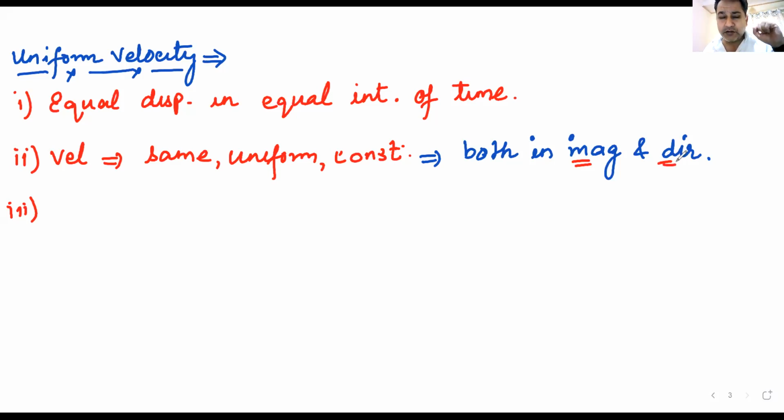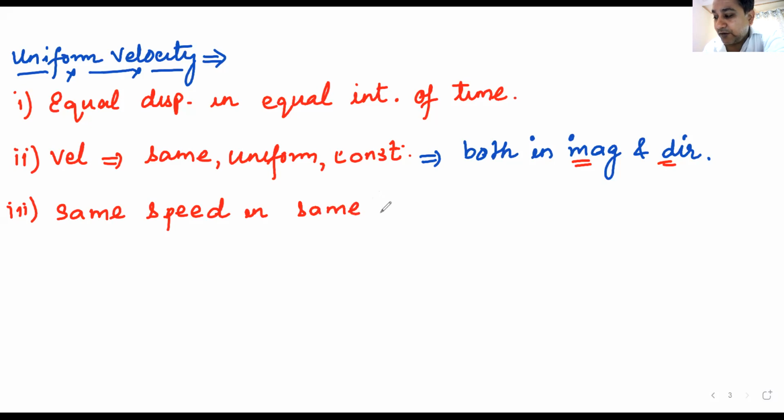How can something be constant in both magnitude and direction? Now I am going to relate it with something else that we have already studied. If a body is moving with same speed, please mark my words, in the same direction.